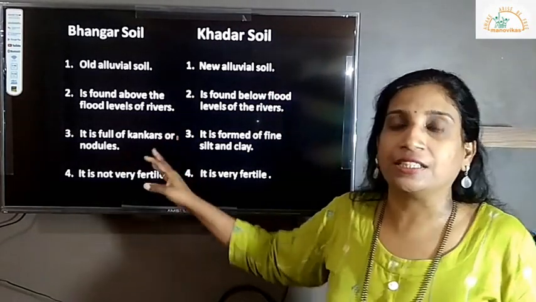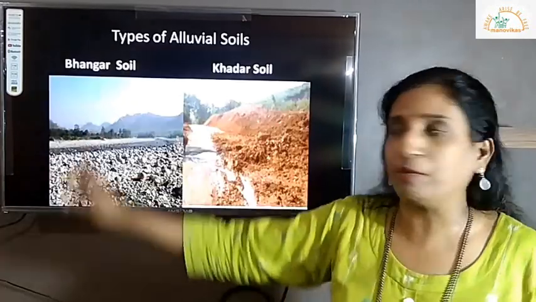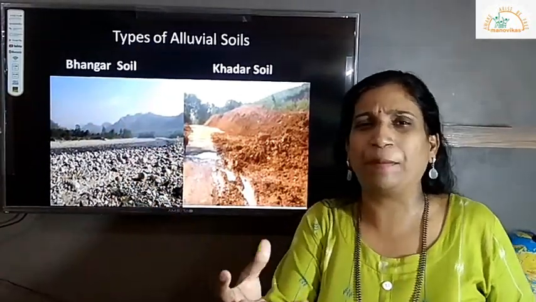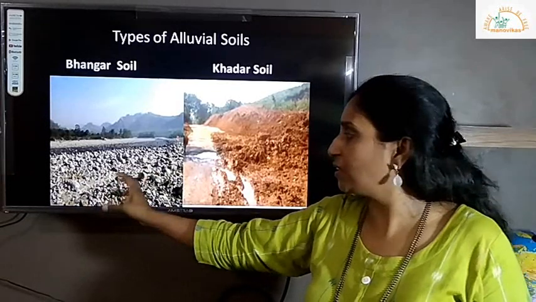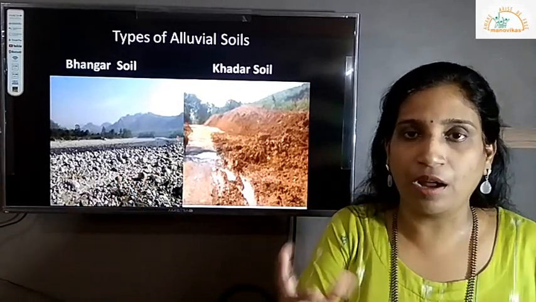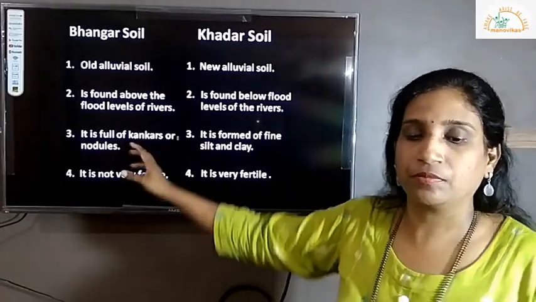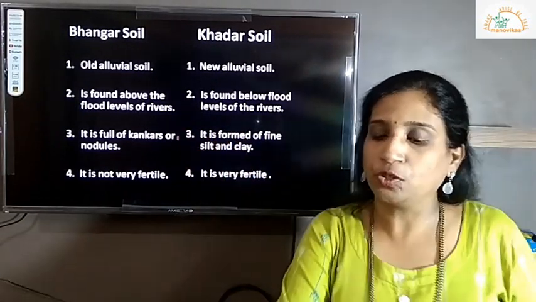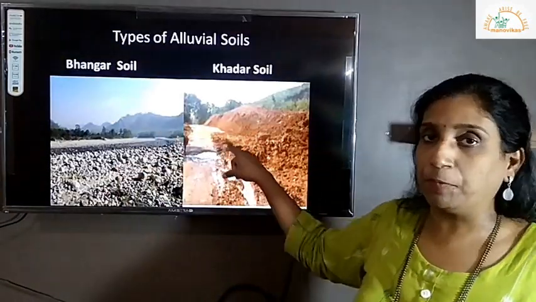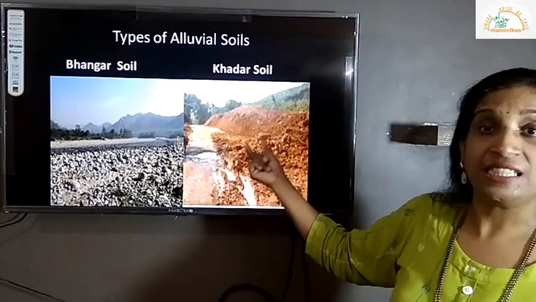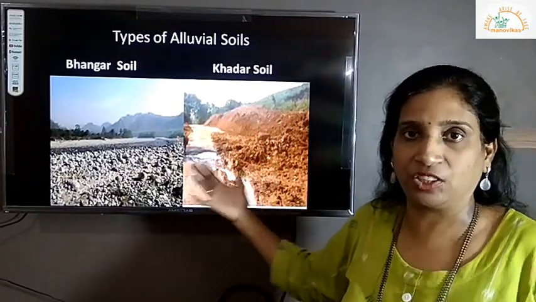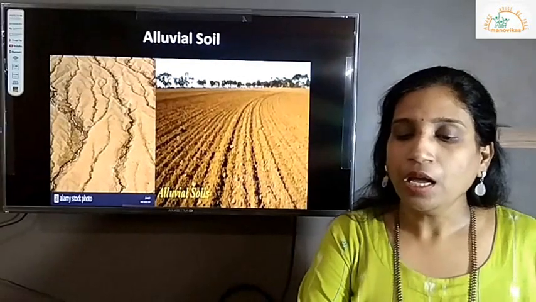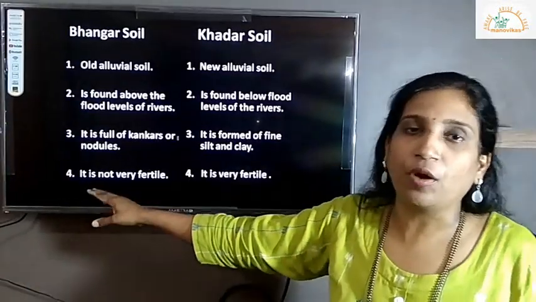Bhangar is full of kankars. Kankars, what you have seen here, are rock fragments or boulders, something like this. Kankars are coarse nodules, formed by fine silty clay. So you can see the type of soil here. This is very fine silty new deposits. It is fresh soil. And the last point, Bhangar is not very fertile.